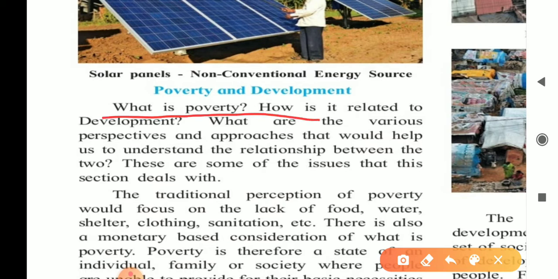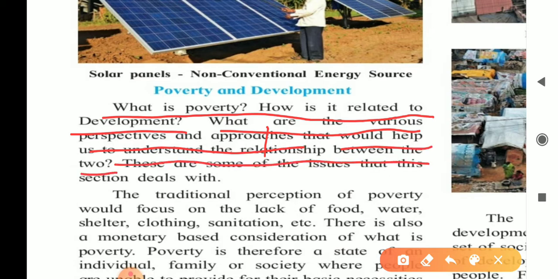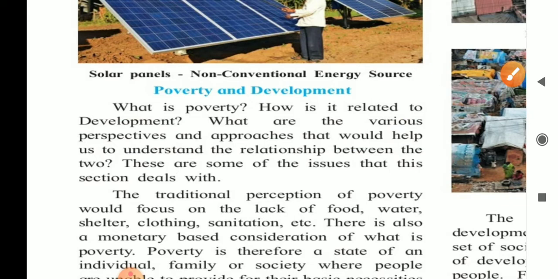What is poverty? How is it related to development? Write it down, these 2 lines. Then, what are the various perspectives and approaches that would help to understand the relationship between the two? Write these 3 sentences.